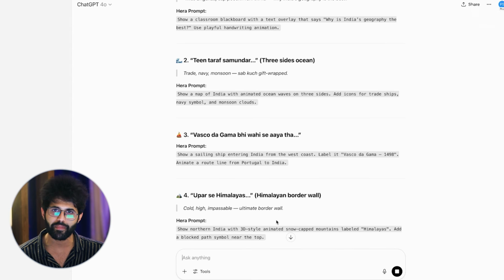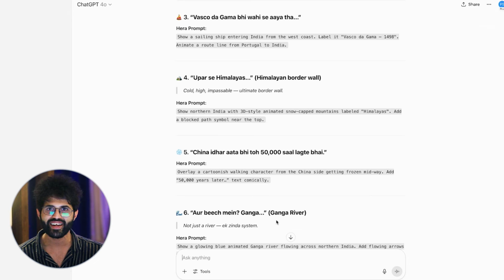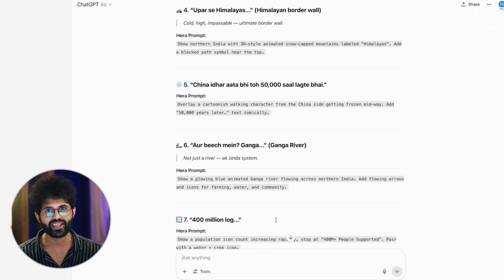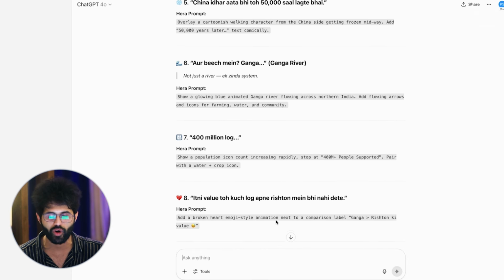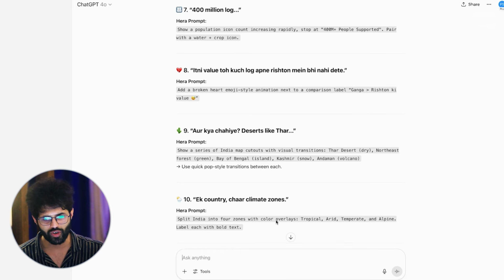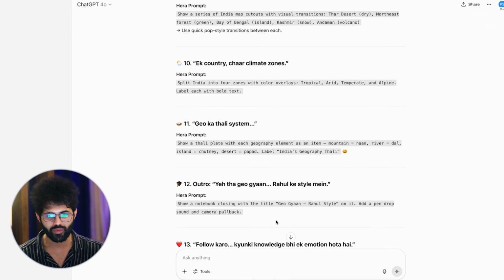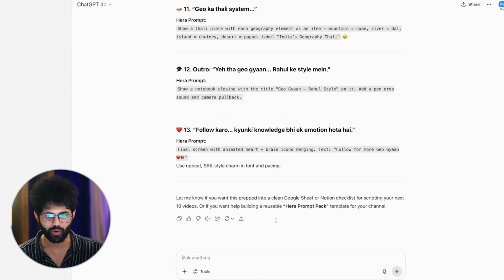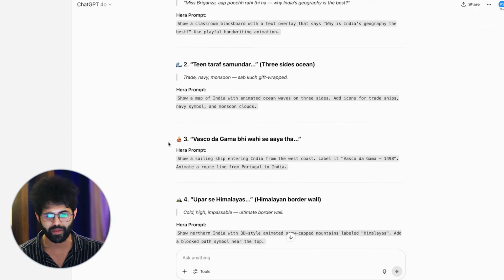And this is how I actually made this video. Took each of these prompts, put them into Hera, got those segments, and then stitched them all together, which is what I'm going to show you as we go through this video. So clear breakdown of exactly what those prompts are going to be, which I can then put over there after I've picked the right template basically.